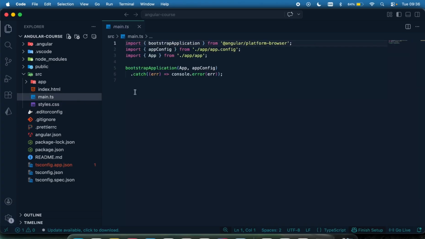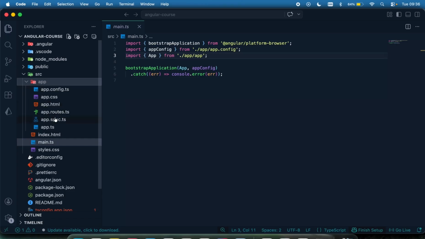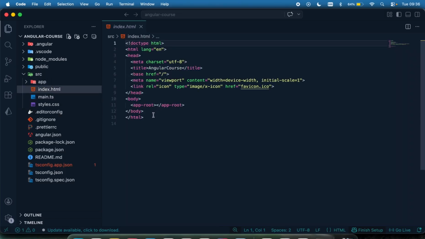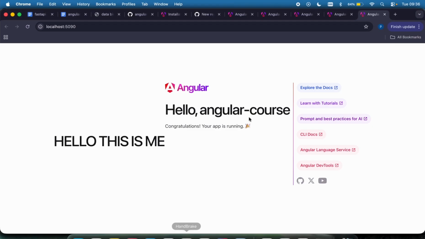Then we have the main.ts, which collects your app, which I'm going to show shortly. Within the app you can see we have a lot of stuff: the CSS, the app HTML, the router. It bundles the whole application, which is your app, and then renders or injects it into the index.html, which is what you can see right here.